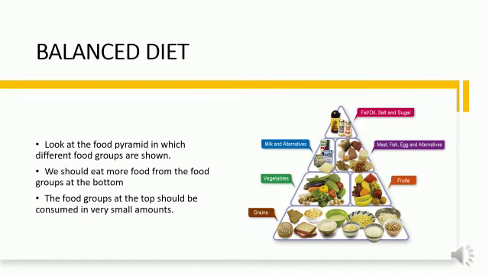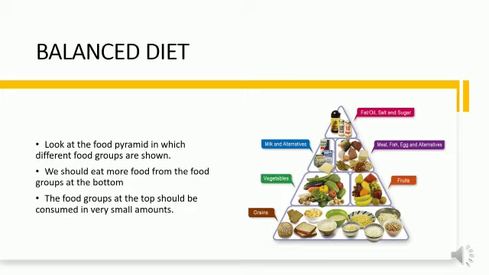Students, look at this food pyramid. Here different food groups are shown to you. As you can see, at the bottom of the pyramid, grains are shown, and then vegetables and fruits, and then milk and other milk products, and meat, fish and alternatives. And at the top of the food pyramid, fat, oil, salt and sugar are shown.